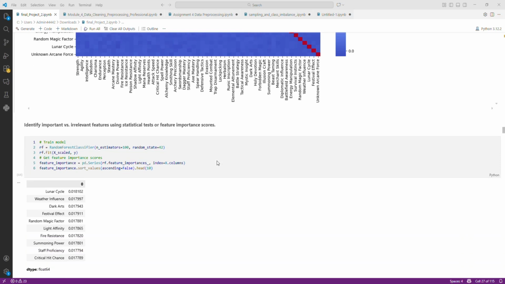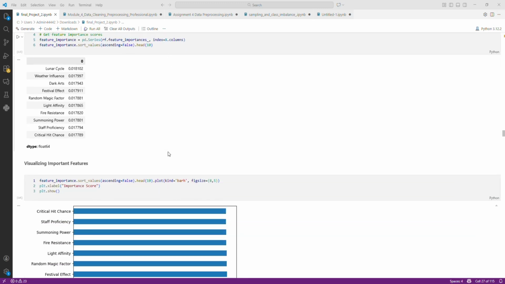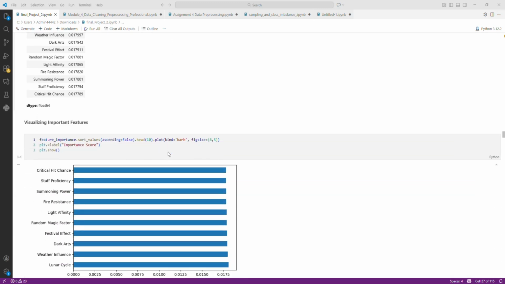To identify important versus irrelevant features, I used statistical tests and feature importance. This allowed me to rank features based on their contribution to predicting the target class. Features with higher importance scores are considered more relevant, while features with very low scores are treated as less useful or noisy variables. I visualized the most important features.